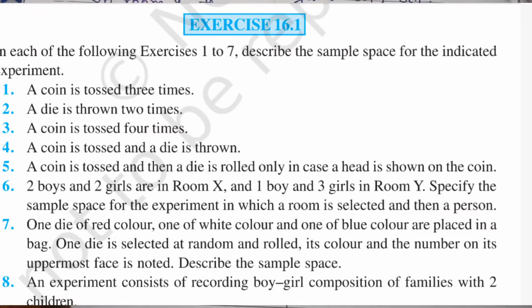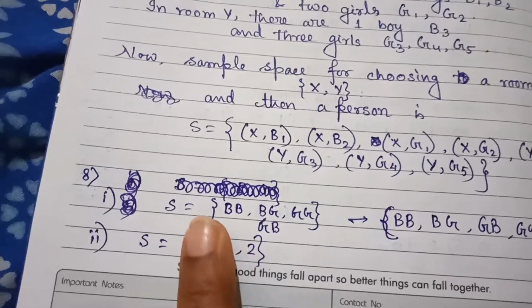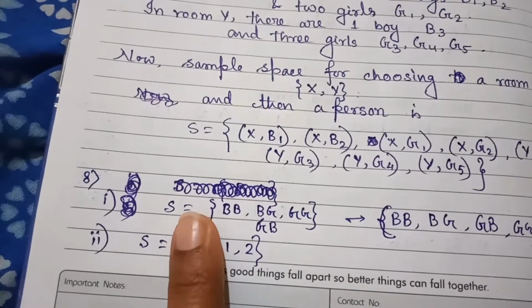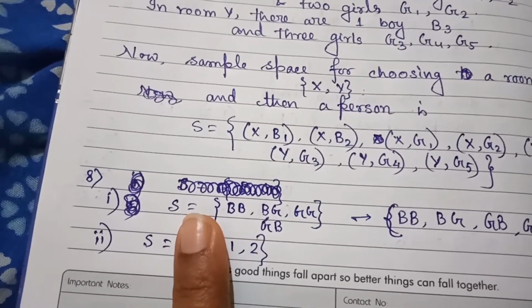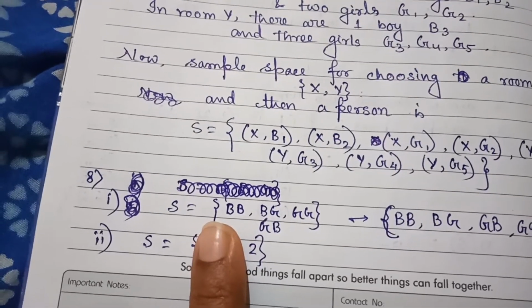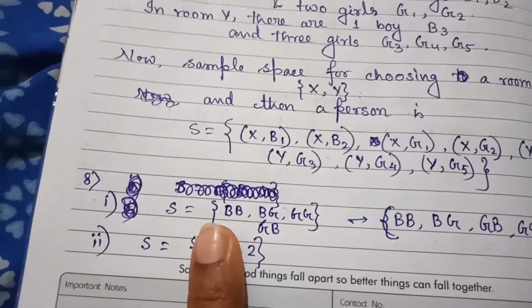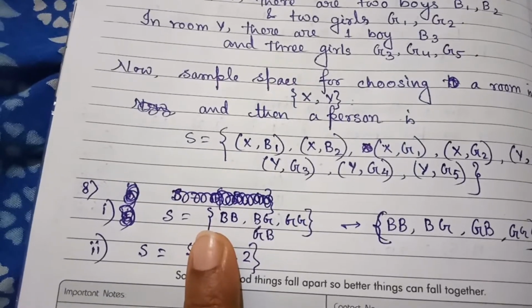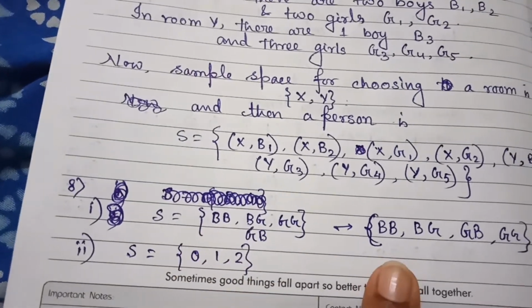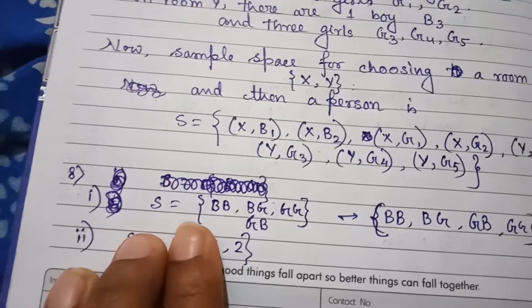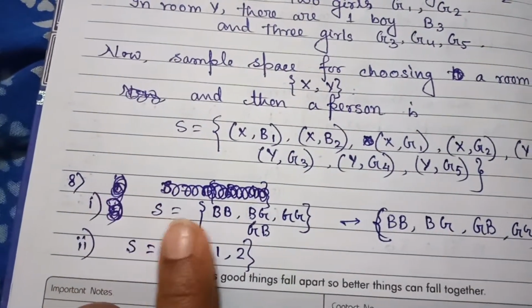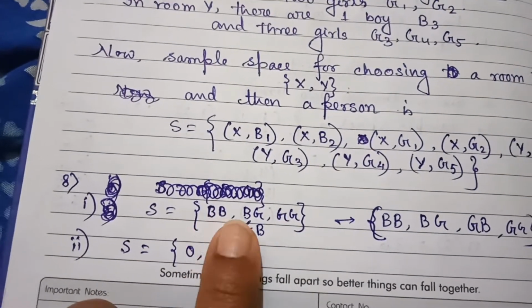Coming to question number 8. Question number 8, you just look at the question once. Question number 8 is that you have to find out a sample space based on a baby girl or baby boy according to their order of the birth. So what are the possibilities? There are 2 children in that family. So it can be like this.